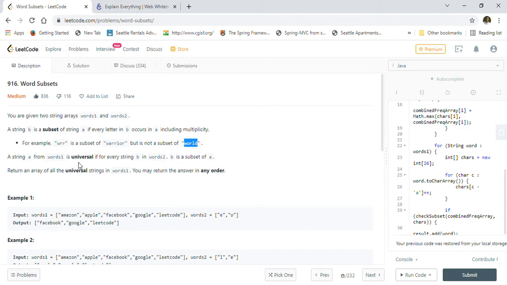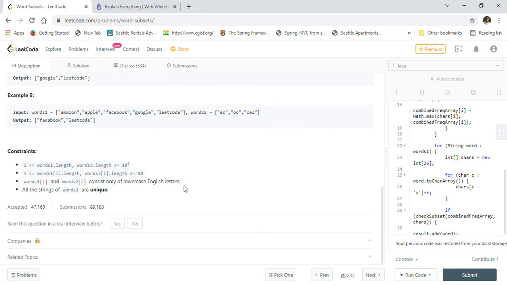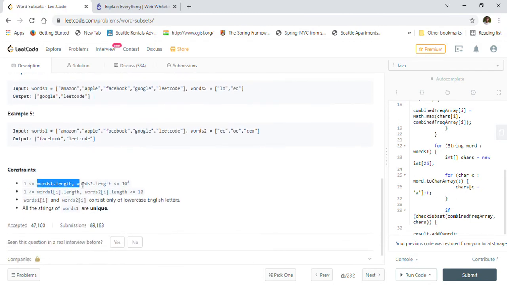So a string A from words1 is universal if for every string B in words2, B is a subset of A. Return an array of all universal strings in words1. You may return the answer in any order. They have given us a couple of examples, and the constraints say that the arrays words1 and words2 can have between 1 and 10 raised to 4 words, which is very large. Every word's length in the array can be between 1 and 10. Words1[i] and words2[i] are all lowercase English letters, and all words are unique. So they have already given this constraint.